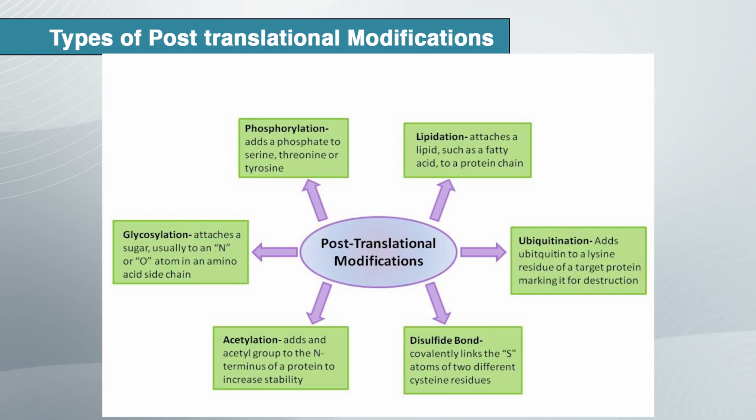Ubiquitination adds the ubiquitin protein to a specific amino acid, that is a lysine residue, of a target protein, marking it for destruction. A disulfide bond is covalently linked between the sulfur atoms of two different cysteine residues. Acetylation adds an acetyl group to the N terminus of a protein to increase stability, and glycosylation attaches a sugar group to the N linked or O linked atom in an amino acid side chain.